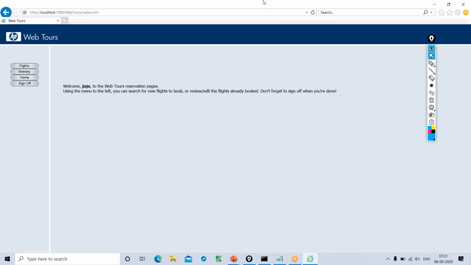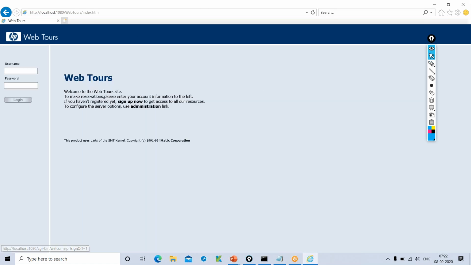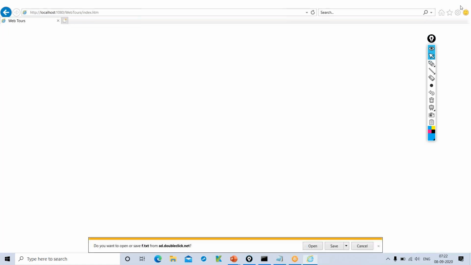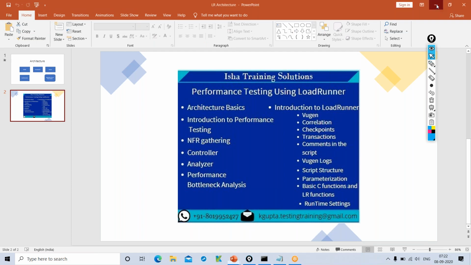LoadRunner is one of the tools in the market, along with many other tools. It has a major share in the market currently, along with other famous tools like JMeter. So quickly, we'll try to create one small script for login, and we'll see how to calculate the response time for login.